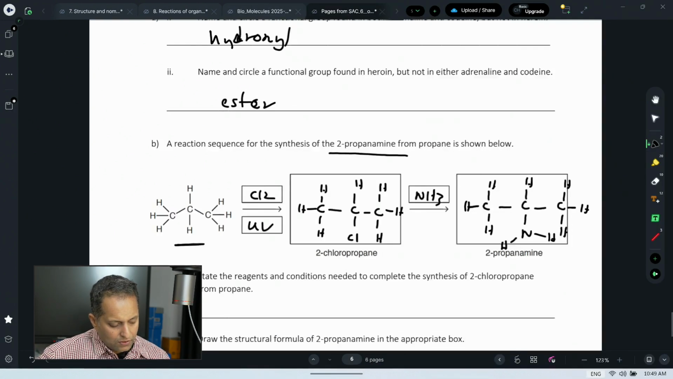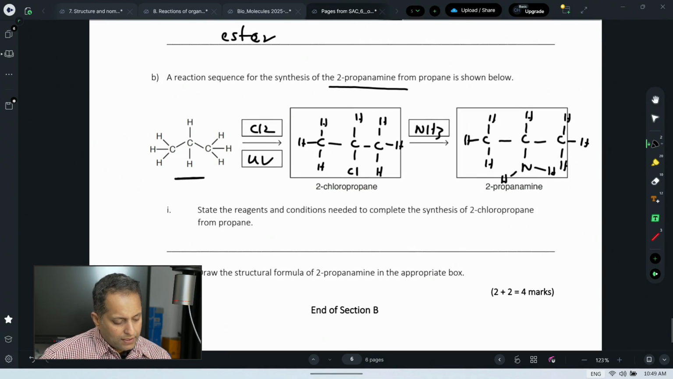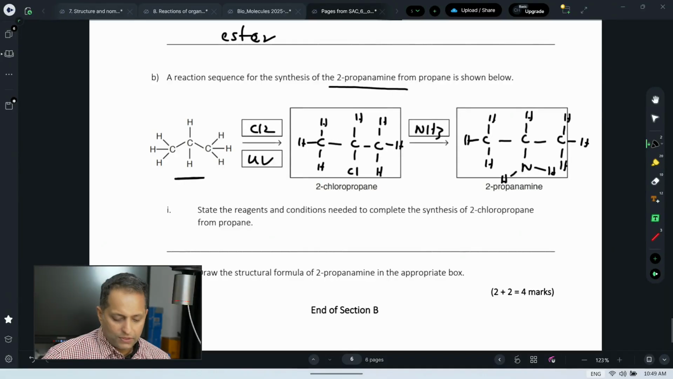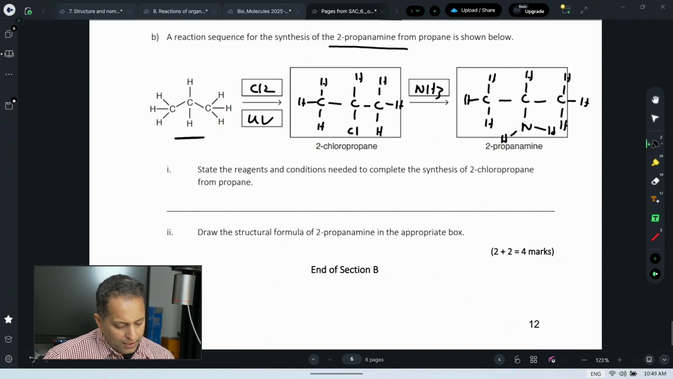CH3. So state the reagent and condition needed to complete that. I've already said ultraviolet light and chlorine gas. You have to mention ultraviolet light, otherwise this reaction will not simply happen. Make sure you mention ultraviolet light and chlorine or bromine substitution. Okay, that's simple, isn't it?